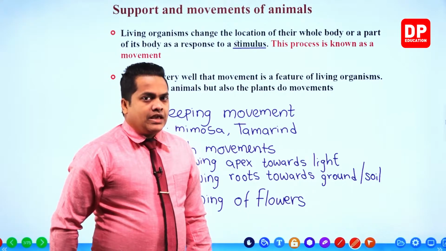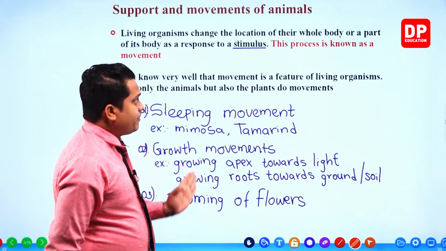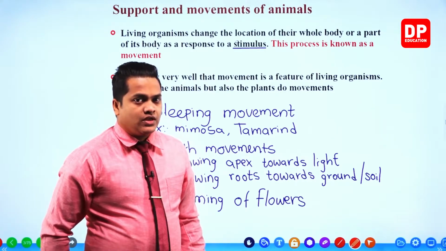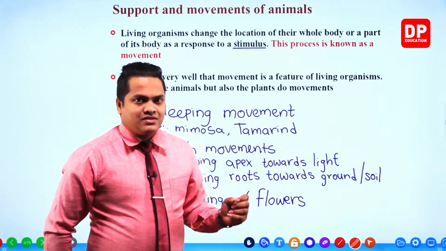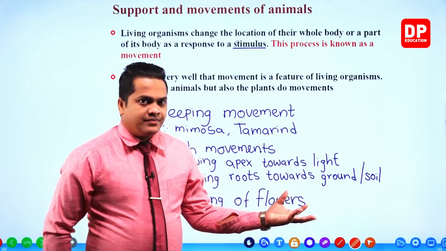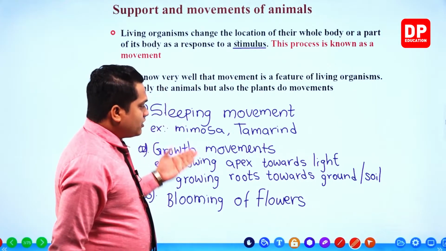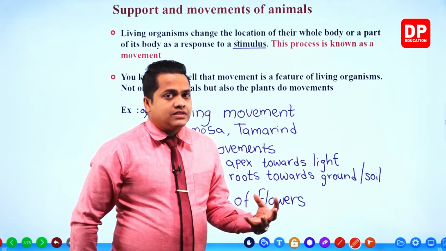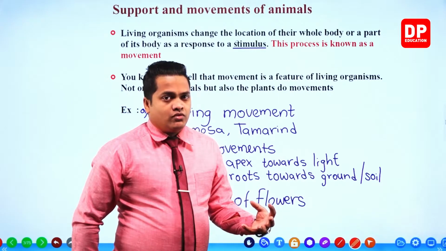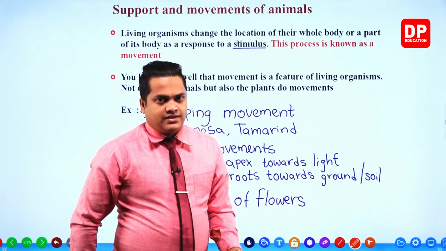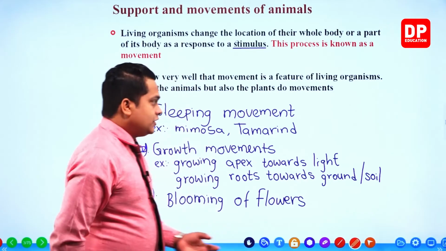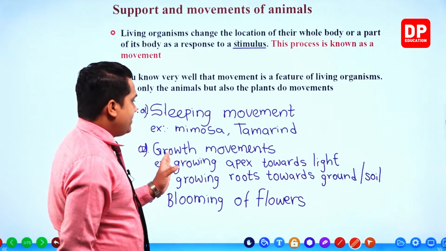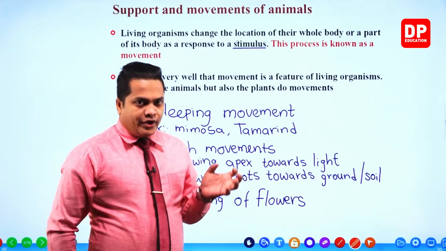plants. Right? Here a part of the body or else the entire body is going to move. Entire body movement can be observed within the movements of the animals. When we are discussing the plants, we can observe only a certain part which is going to move, not the whole body. So during the sleeping movement, my dear children, leaves of the tamarind plant and the mimosa plant are going to move.